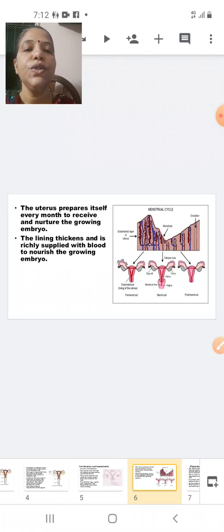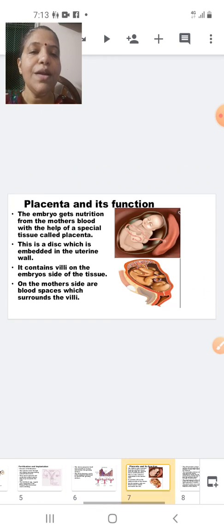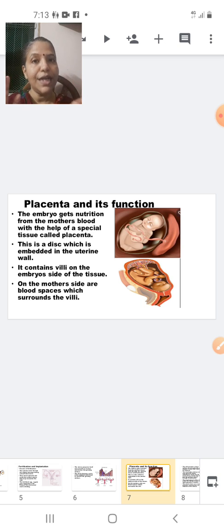Okay, so that was the function of the uterus. Now let us see the next part, that is placenta and its function. As I mentioned to you before, in case the ovum is fertilized, the ovum will get attached to the wall of the uterus. And when the ovum gets attached to the wall of the uterus, it is called what? Implantation.